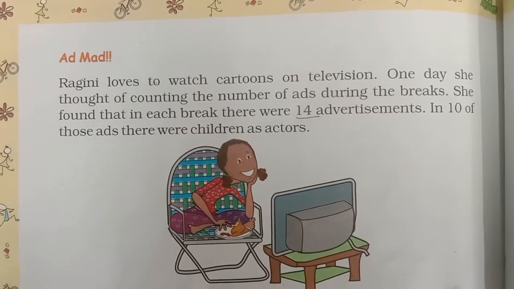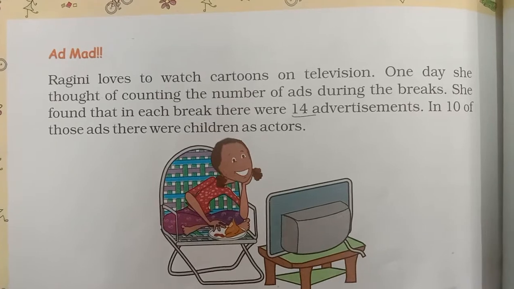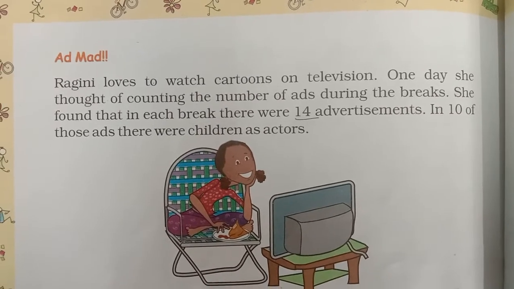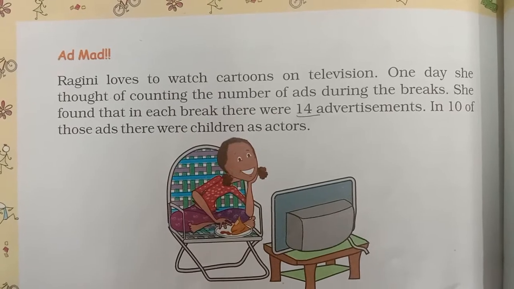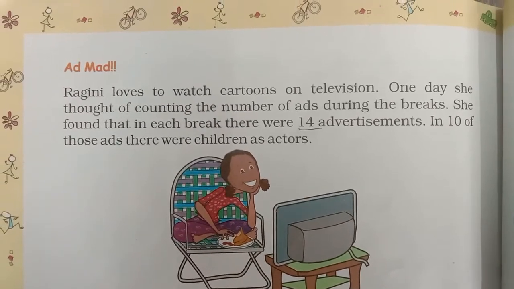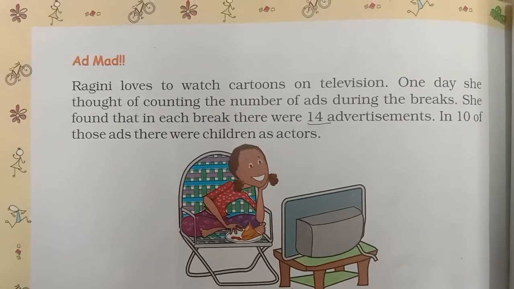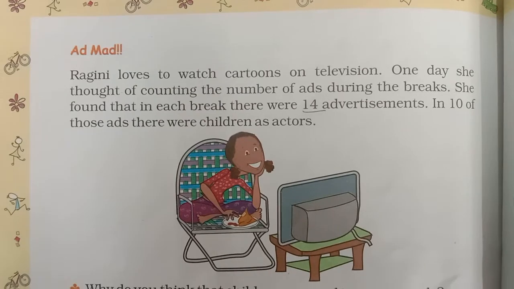Rajini loves to watch cartoons on television. One day she thought of counting the number of ads during the breaks. She is very much interested in watching cartoons.